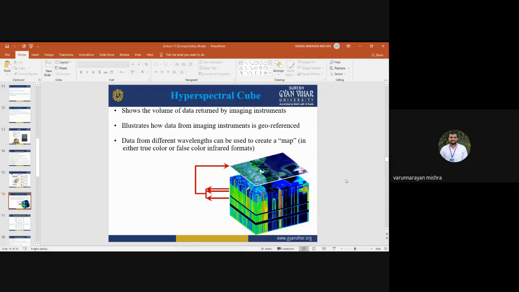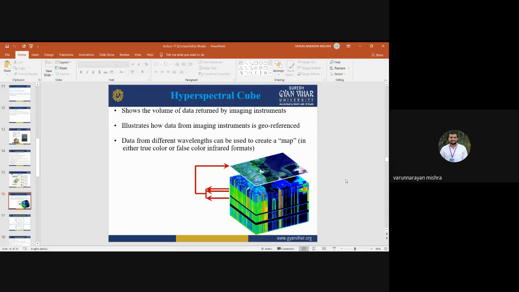It illustrates how the data from the imaging instrument is georeferenced, and data from different wavelengths can be used to create a map in either true color or false color. So you can also visualize your hyperspectral images in true color and false color. The concept is the same as the multispectral.